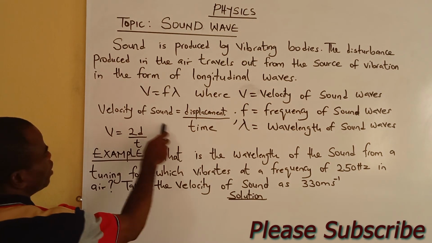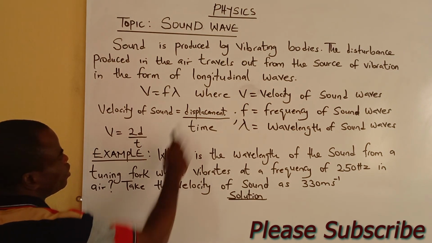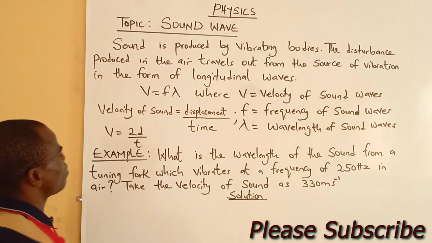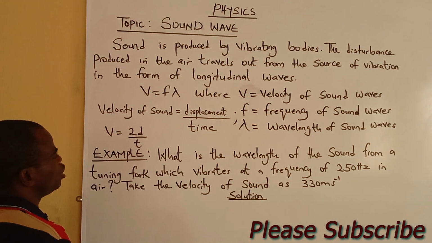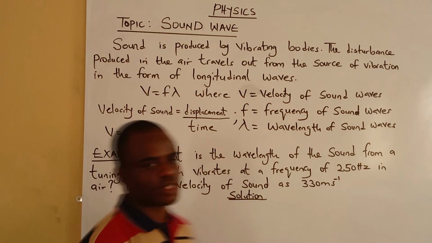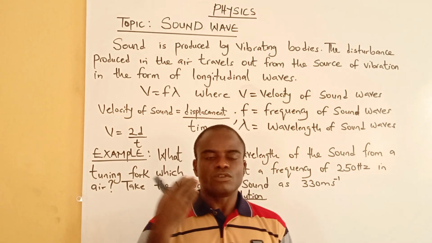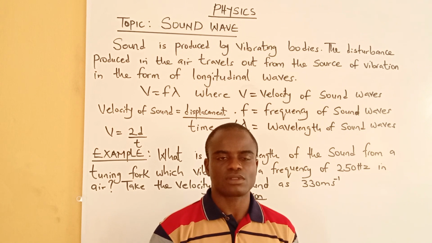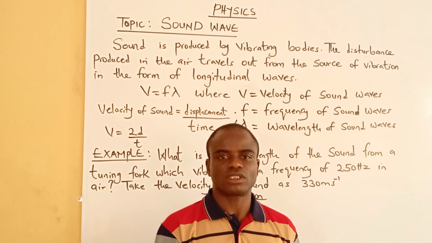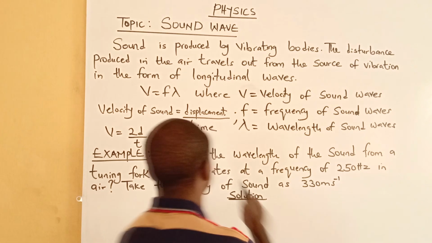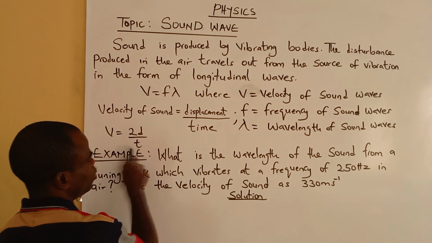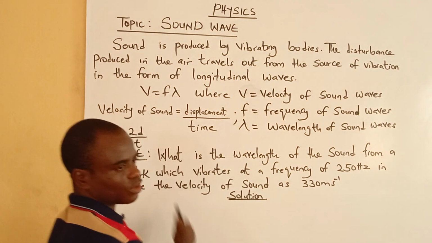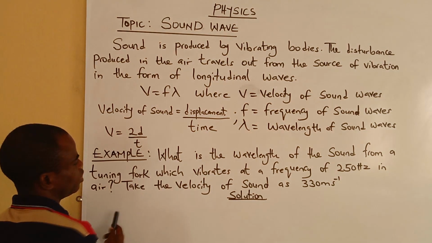Now let's see, velocity of sound wave equals displacement over time. V equals 2d over t. Under sound waves, the sound hits the wall and comes back. That's two times of movement. Now you have to use 2d over t. It's very important.